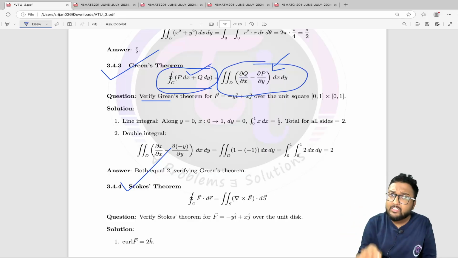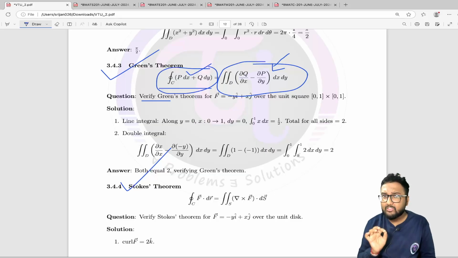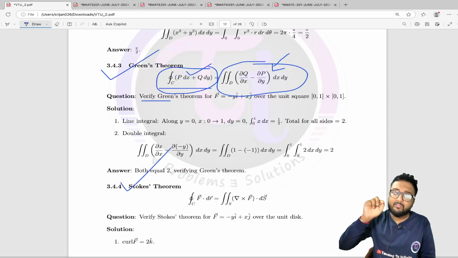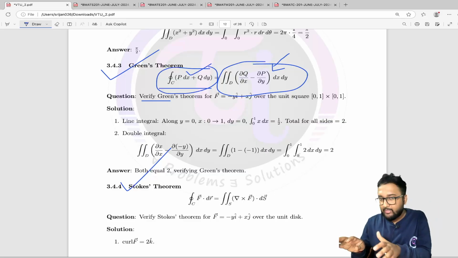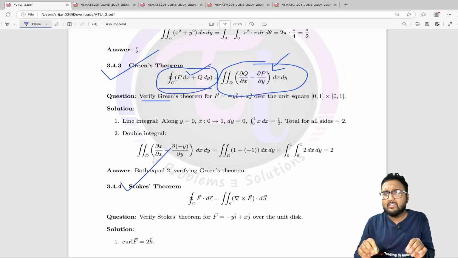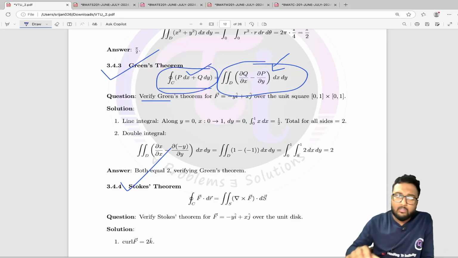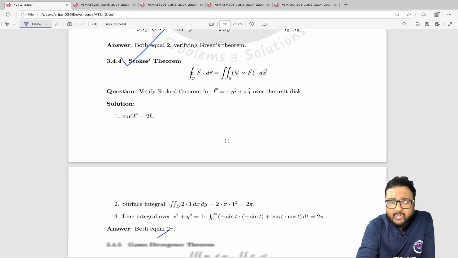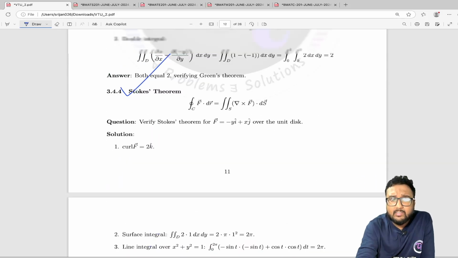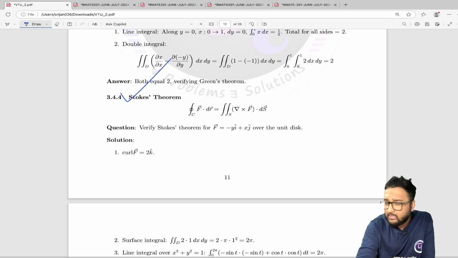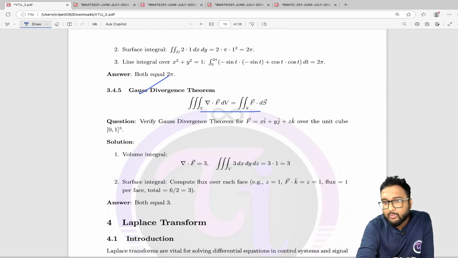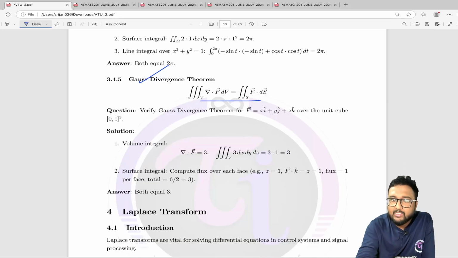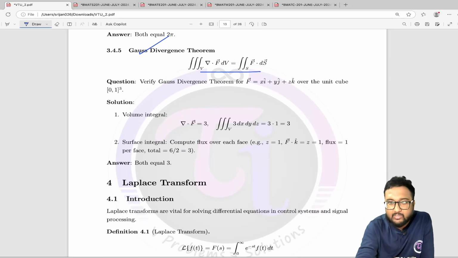There are dedicated lectures on Green's, Stokes and Gauss divergence theorem on the channel, in which I have solved both types of questions, evaluate as well as verify. Go through those, important questions are there. They will 200% clarify your doubts and solving procedure. Okay, next. By the way, in Green's theorem we have this, in Stokes theorem we have the cross product, as you can see, and in Gauss divergence theorem we have the dot product. One question is there to understand, as well as the formula and the statement.